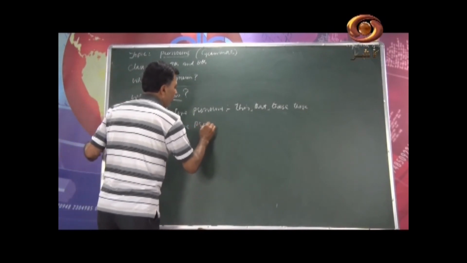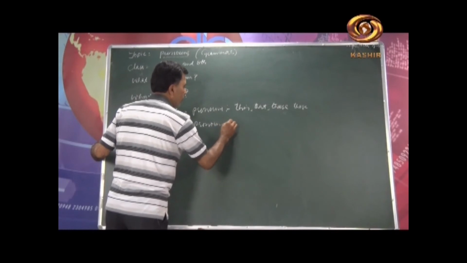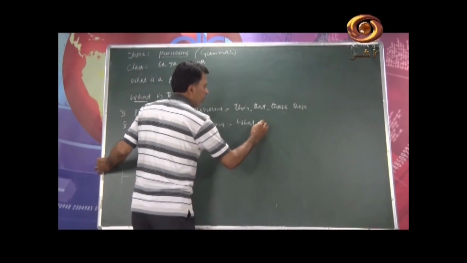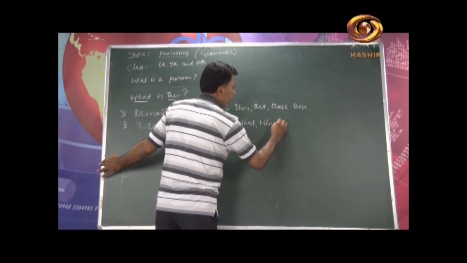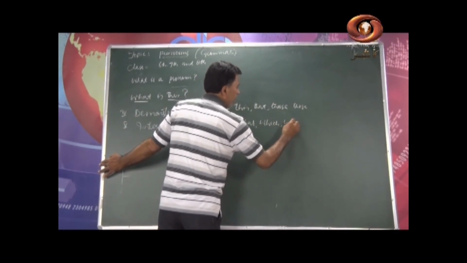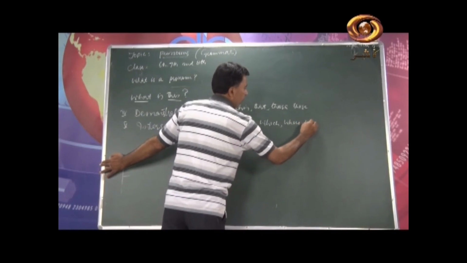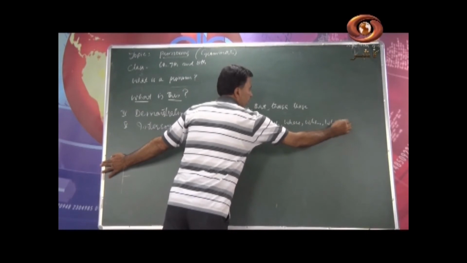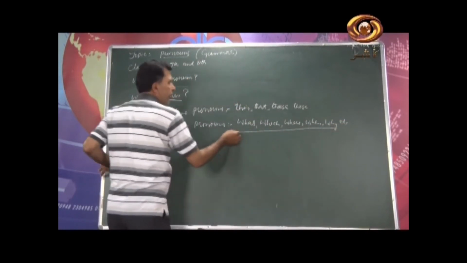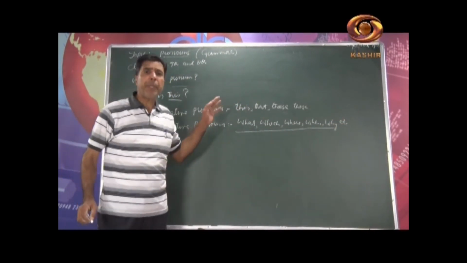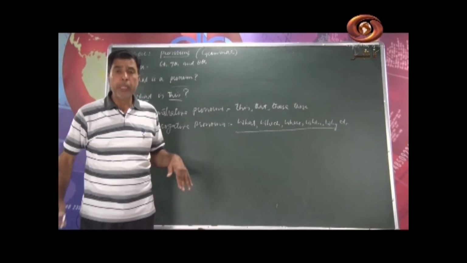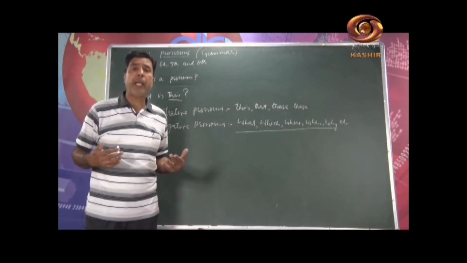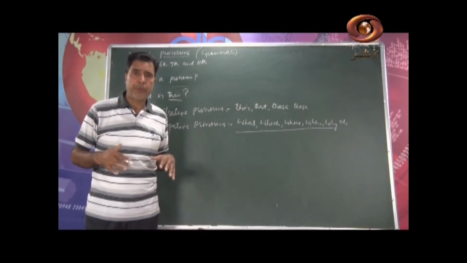Interrogative pronouns. We sometimes use WH words mostly: what, which, where, when, why, etc. These pronouns we use in the beginning of a sentence. When we use them in the beginning, these are question words, and that's why we say interrogative pronouns.